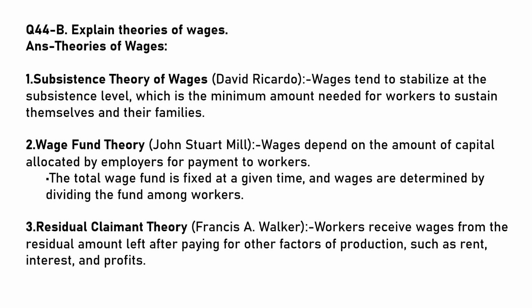Explain theories of wages. The theories of wages are: Subsistence theory of wages, given by David Ricardo. According to him, wages tend to stabilize at the subsistence level, which is the minimum amount needed for workers to sustain themselves and their families. Wage fund theory, given by John Stuart Mill. Wages depend on the amount of capital allocated by employers for payment to workers. The total wage fund is fixed at a given time and wages are determined by dividing the fund among workers.